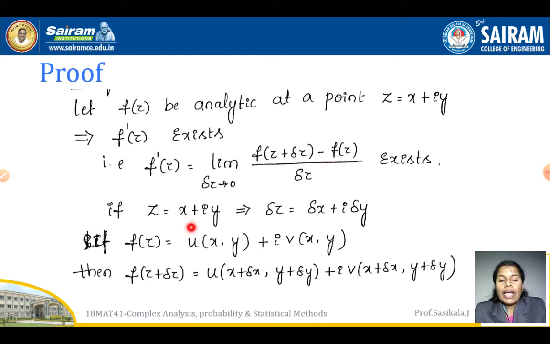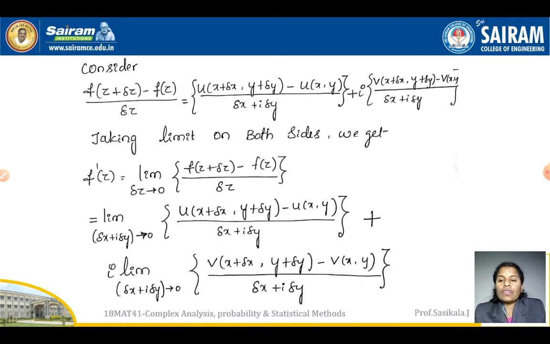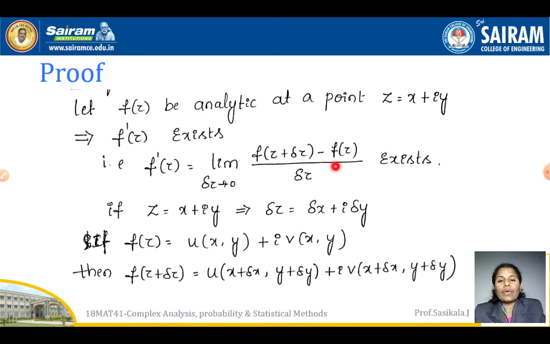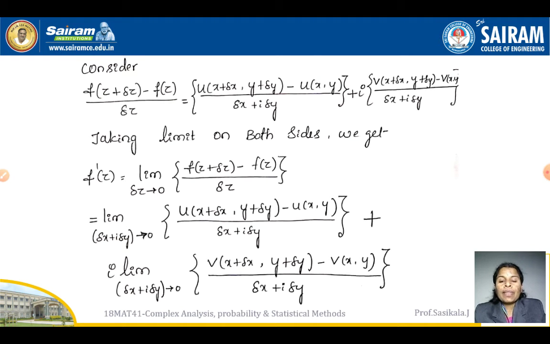Now f of z is u of x comma y plus i into v of x comma y. A small increment is given in z, so f of z plus delta z will be u of x plus delta x comma y plus delta y plus i into v of x plus delta x comma y plus delta y. You can mark this as equation number 1. In f dash I am going to express this in terms of x and y.